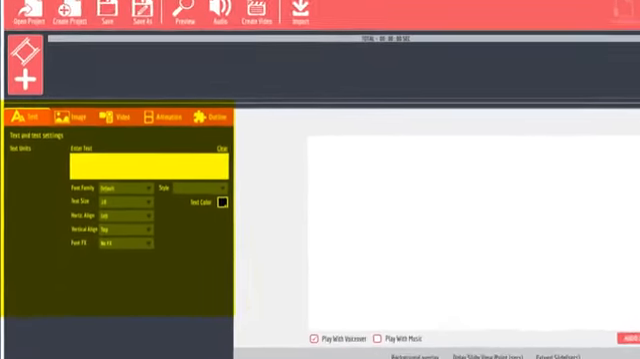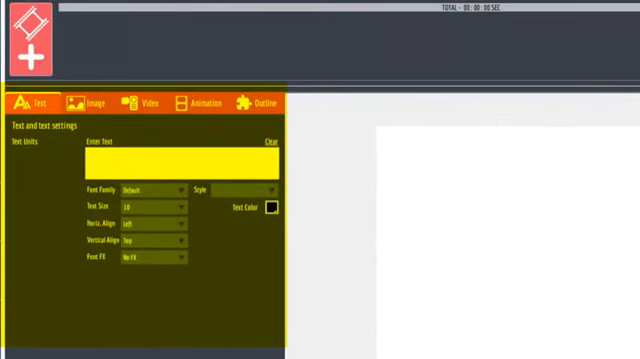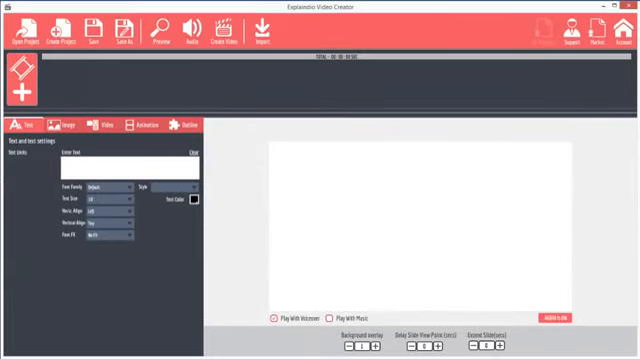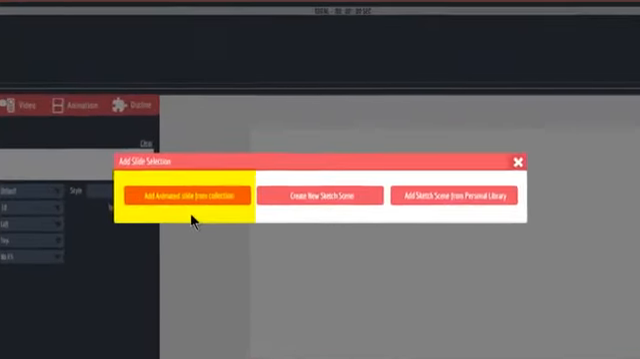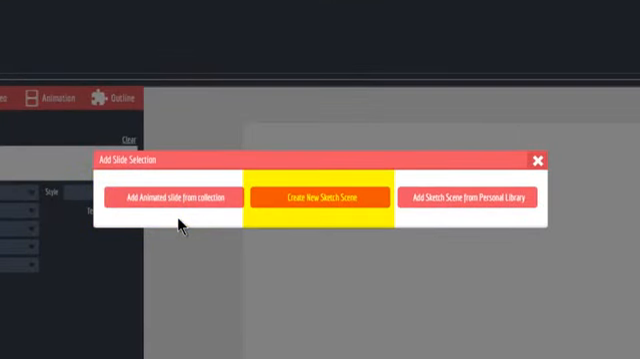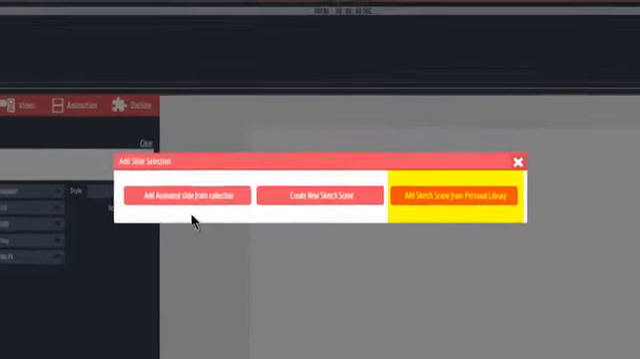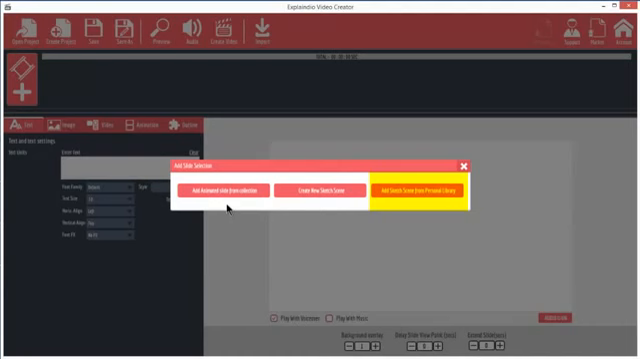This is the area where the slide settings are made. You can control the text, the images, the video backgrounds and insets, animation, and outlines, which are objects on the animated slides. And last is the Slide Preview area. This area will show the actions for a single slide. It shows this for the slide that is selected in the timeline. Let's add a slide by clicking the Add Slide button. You have three choices: add animated slide from collection, create a new sketch scene, and add sketch scene from personal library. The last choice applies only if you have already saved a sketch scene to the library.